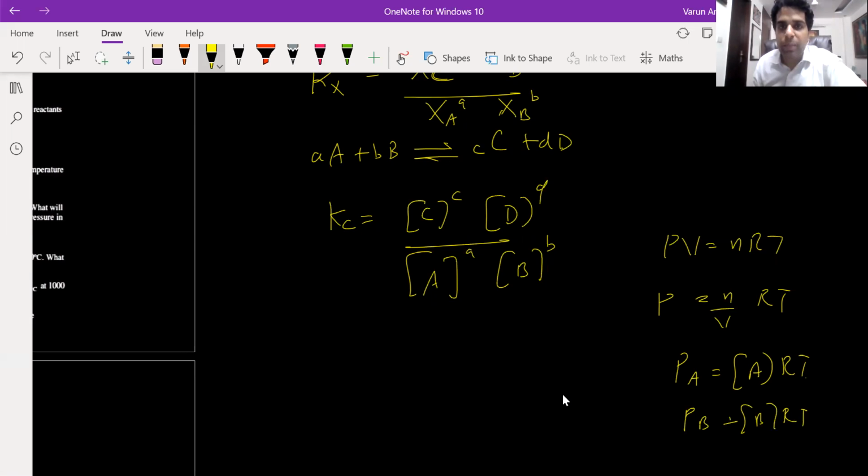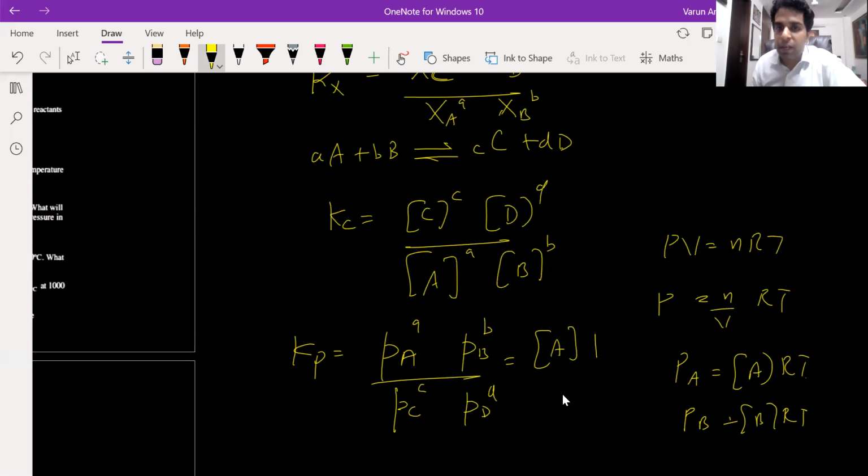So now I'm writing Kp. Kp will be partial pressure of A raised to power a, pressure of B raised to power b upon pressure of C raised to power c and pressure of D raised to power d. So what will be pressure of A? Concentration of A into RT. So concentration of A raised to power a and RT raised to power a.